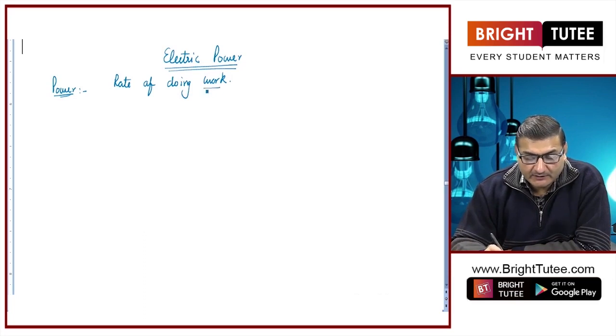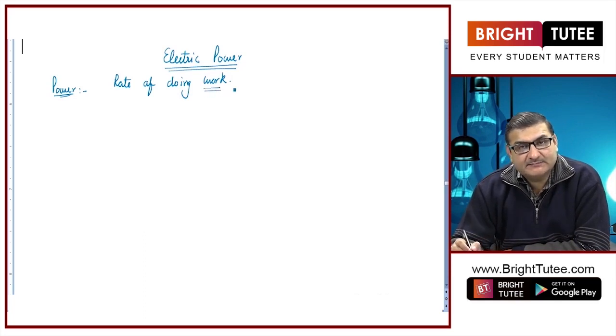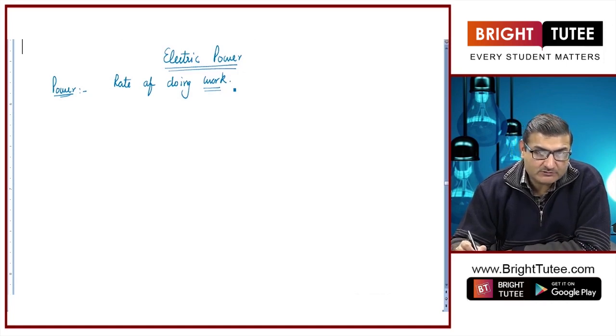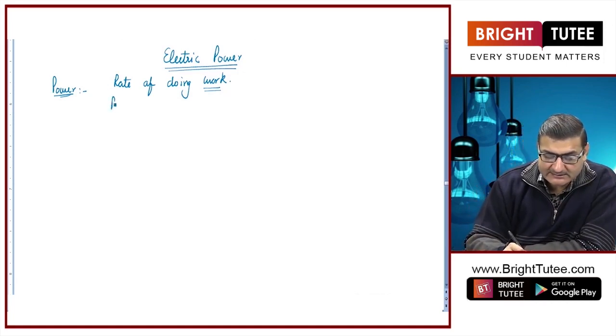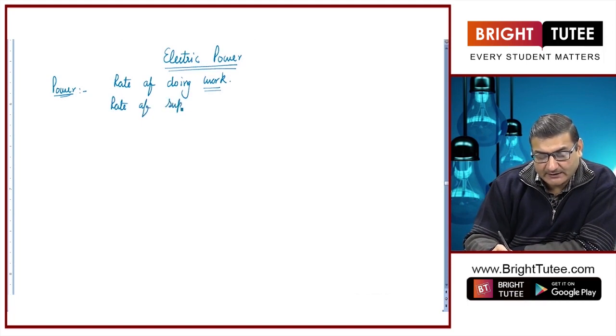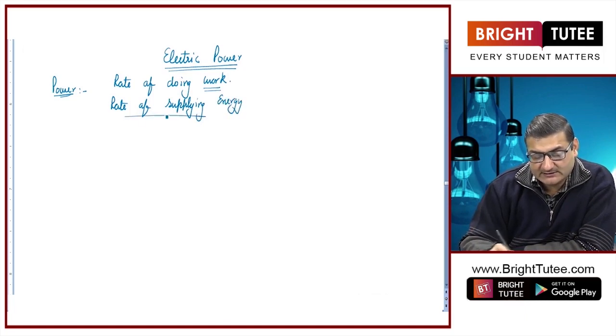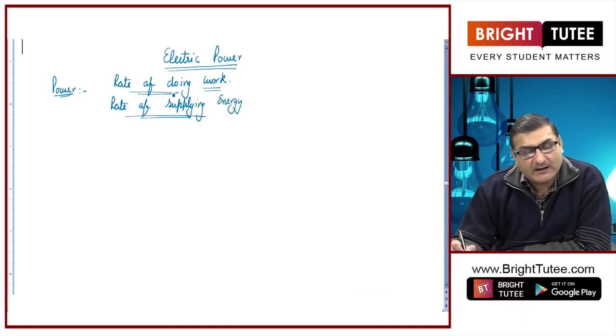Now, we work when energy is supplied to us. Without energy we cannot work, right. So, we may also define power as the rate of supplying energy, the rate at which energy is supplied to us, that is known as power.